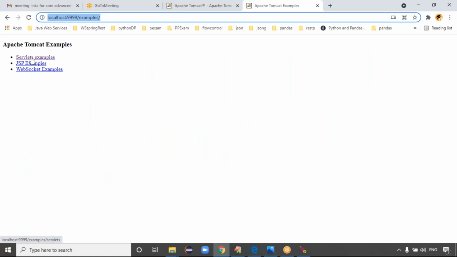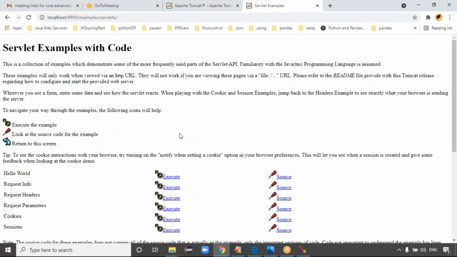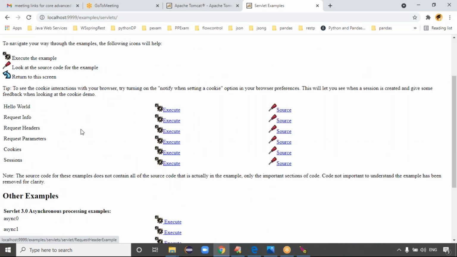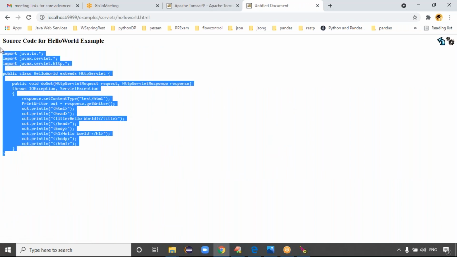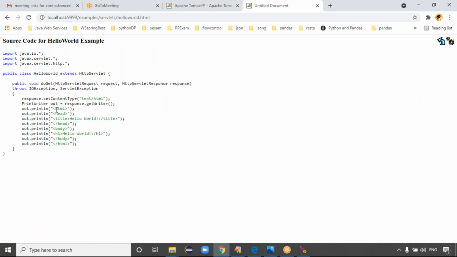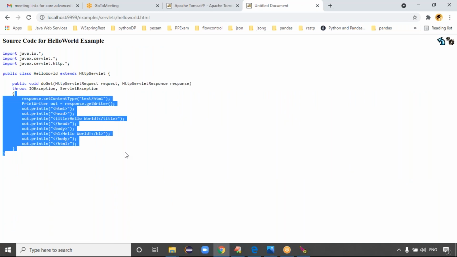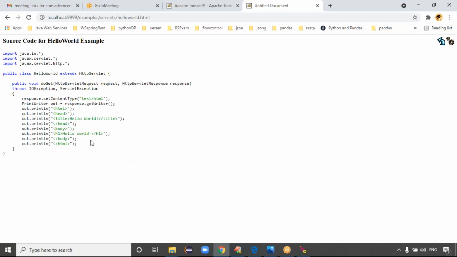In the servlet examples, see, guys, the Hello World application is there. Request info is there. Request headers are there. Request parameters are there. Cookies examples are there. Execute means you'll get the output, guys. This is the source code. Click on this source. This is the source code of your servlet first example, the Hello World application.